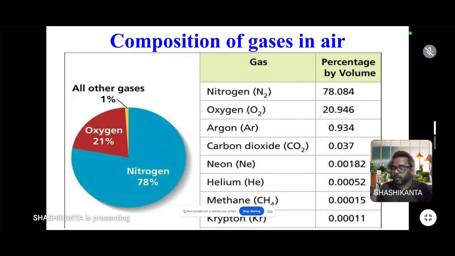Okay. Now let's learn about the composition of gases present in air. In air, several types of gases are present, like nitrogen, oxygen, argon, carbon dioxide, neon, helium, methane, etc. Out of these gases, the major gas present in air is nitrogen, which is about 78%, followed by oxygen, which is about 21%. Besides these two gases, other gases are present at about 1%.